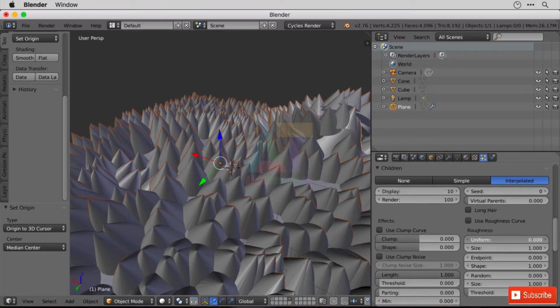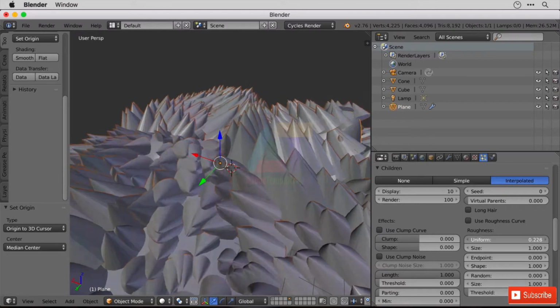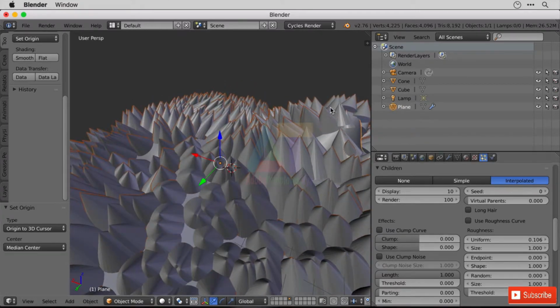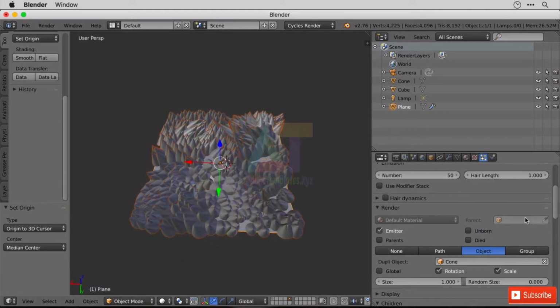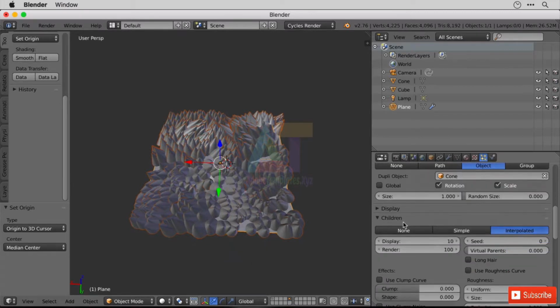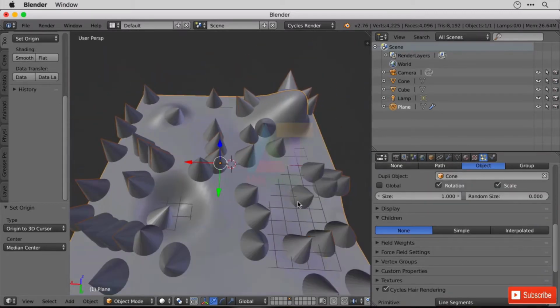And of course you can play with the uniform and loads of other things to your heart's content. So you could build up grass like this if you wanted to as well. That's another way of generating the geometry. Now, one final thing, let's turn off the children for just a moment in time so you can see what's going on. Let's go and add another particle system.